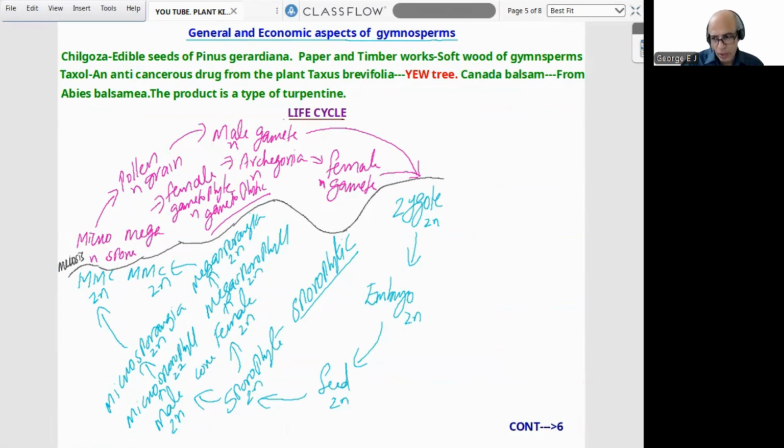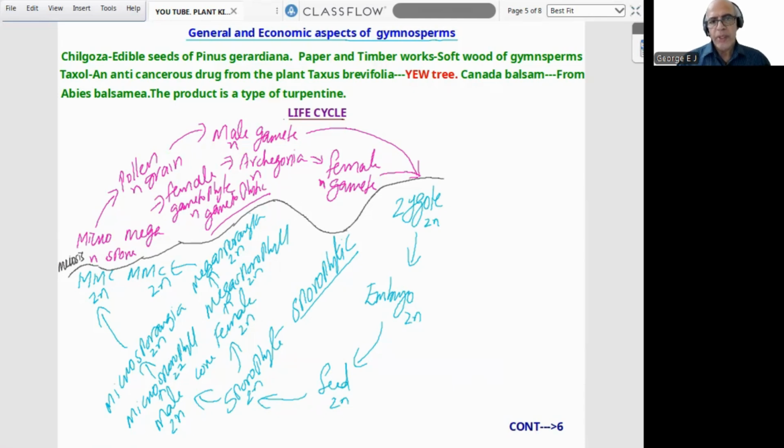Now, general and economic aspects of Gymnosperms. Some economically useful items. Chilgosa, edible seeds of Pinus gerardiana. It can be roasted and consumed like a peanut or cashew nut. Paper and timberworks, softwood in Gymnosperm, big industry. Taxol, previous repeated question, an anti-cancerous drug from the plant Taxus brevifolia. It is called yew tree. That was the question that previously came. Canada balsam from a plant Abies balsamea, a type of turpentine.